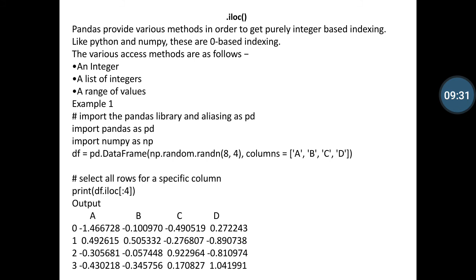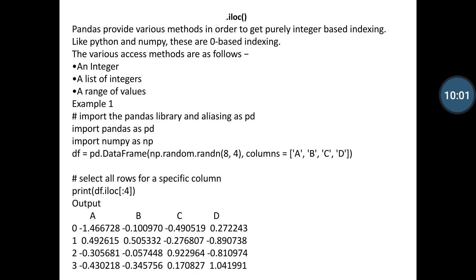Then, our second pandas method for slicing or indexing is the iloc method. Basically it provides various methods in order to get purely integer based index values like Python and NumPy. These are zero based indexing. The various access methods are an integer value, a list of integer values, a range of values. So that's why I'm giving an example.